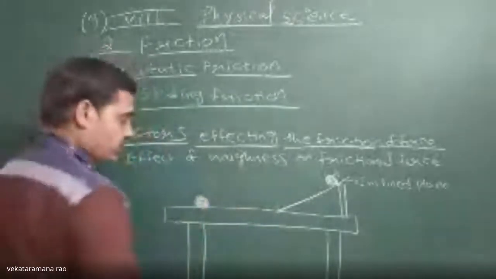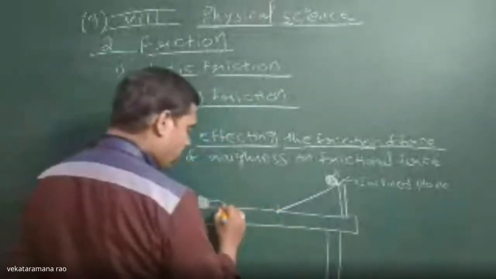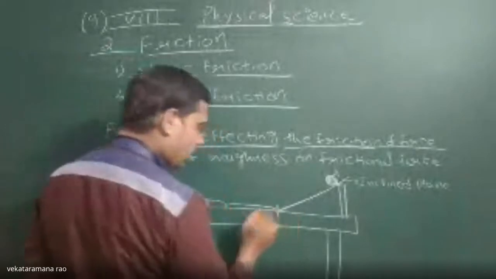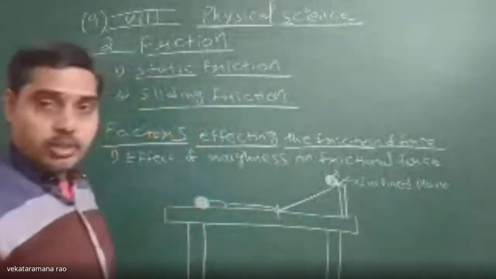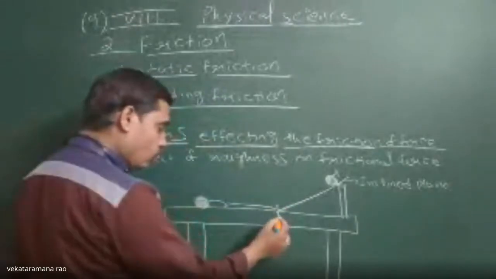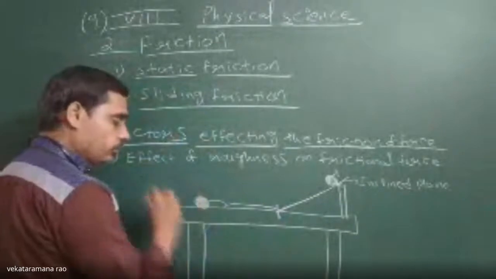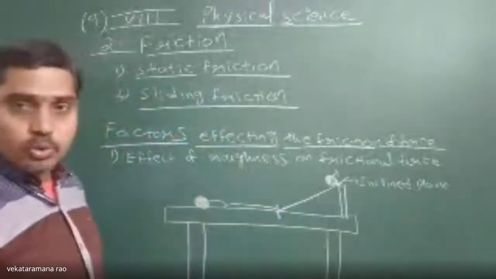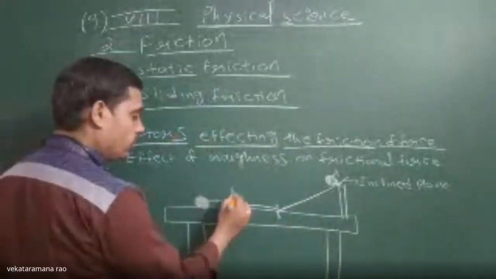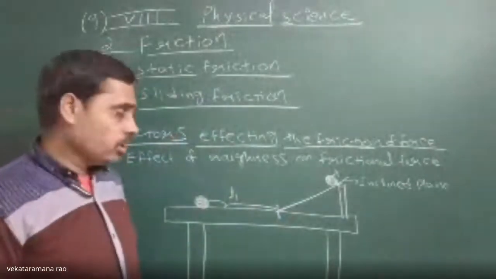Now find out the distance. We have to find out the distance it travelled from the bottom end of the inclined plane to the position where it comes to stop. Up to there we have to note down the distance. Let it be L1 distance.